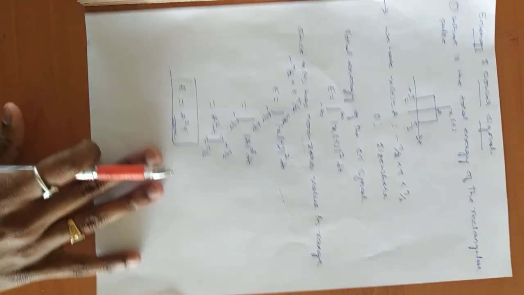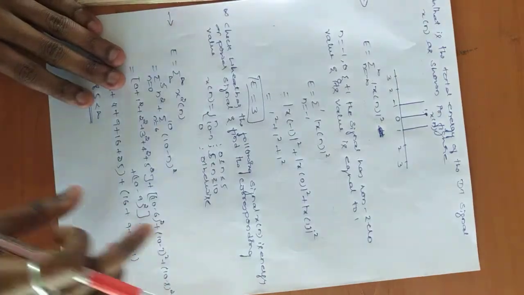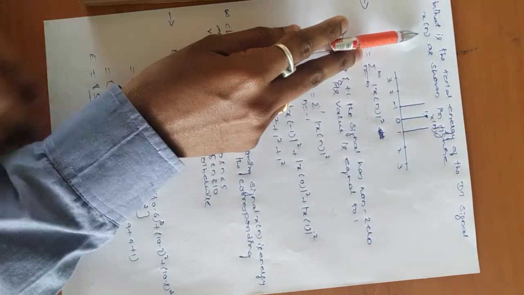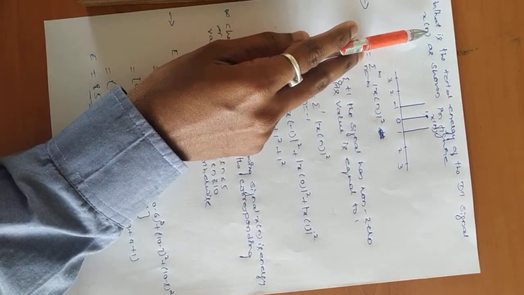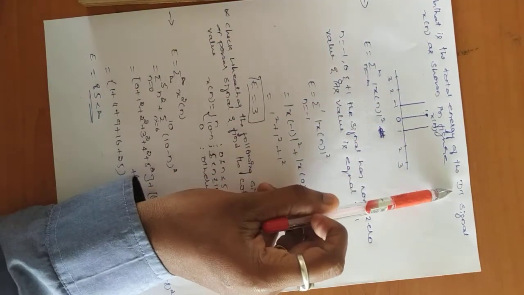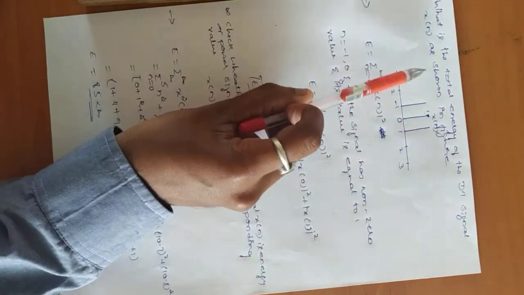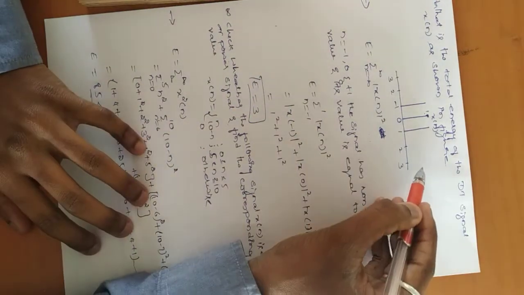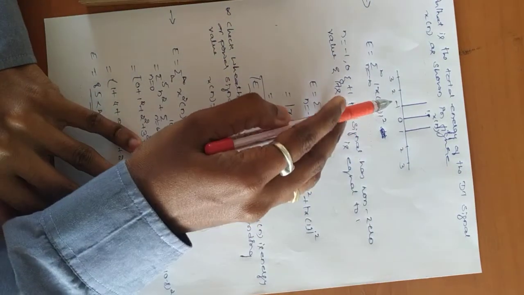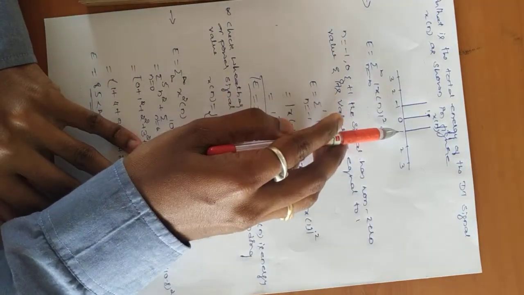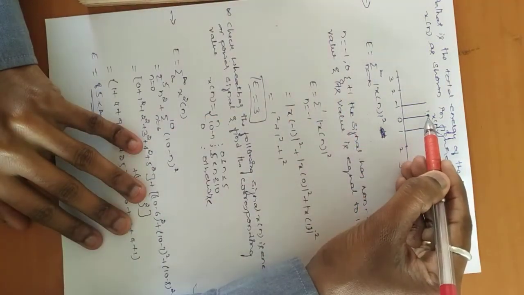The next example is on a discrete time signal. Here is an example. The question is: what is the total energy of the discrete time signal x of n as shown in the figure? This is the sample they have given, which ranges from minus 1 and whose amplitude is 1.